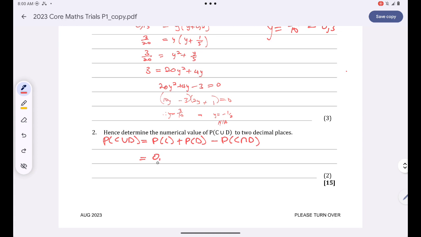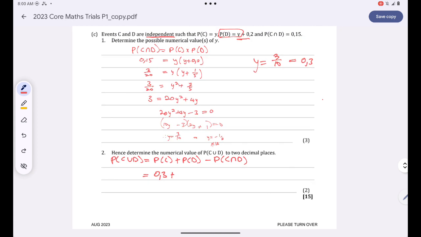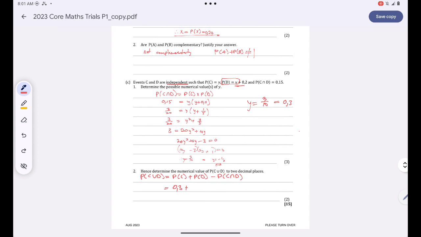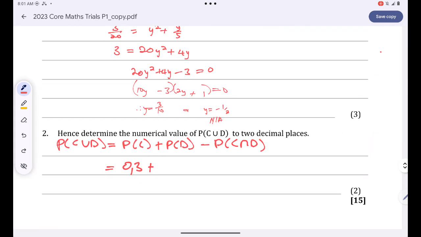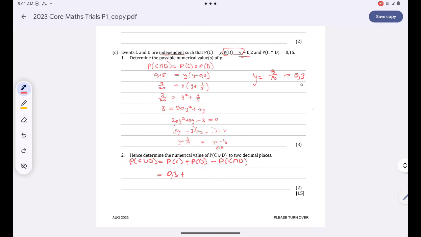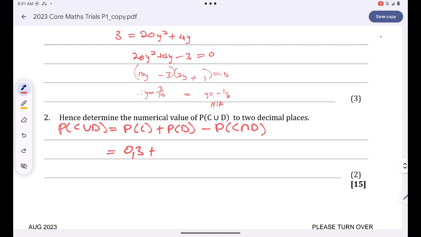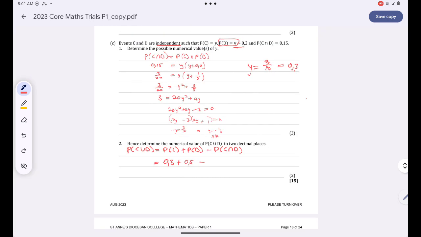So this is just 0.3 plus the probability of D, which is y plus 0.2, so 0.3 plus 0.2. This will just give me 0.5 minus the probability of the intersection.